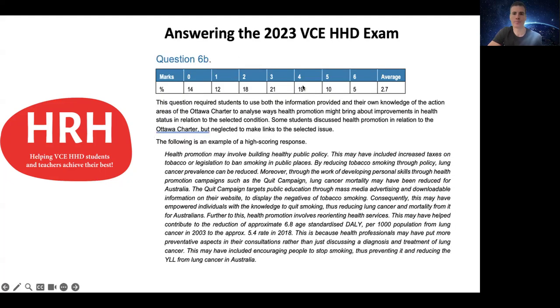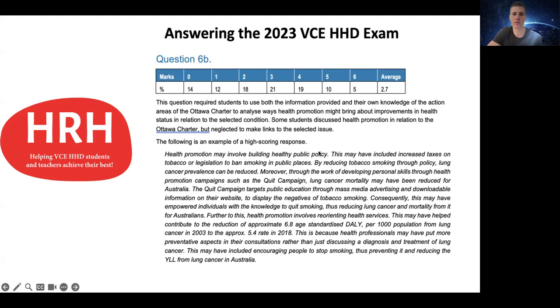So you can see here that the question was done reasonably well, but there's still quite a low amount of students that are achieving essentially full marks for this particular question. And so you can see they've given an example of a high scoring response here. You just needed to make sure that when you were linking into the action areas, you were linking into whichever issue you were choosing, not just generally talking about the action areas.